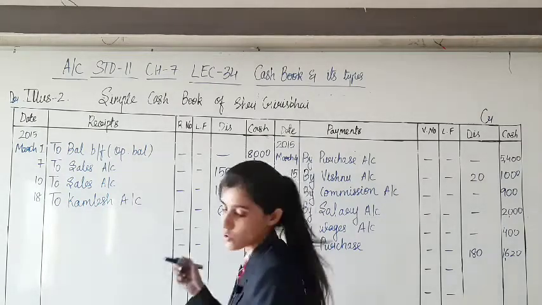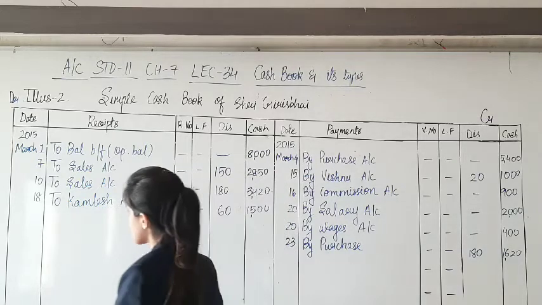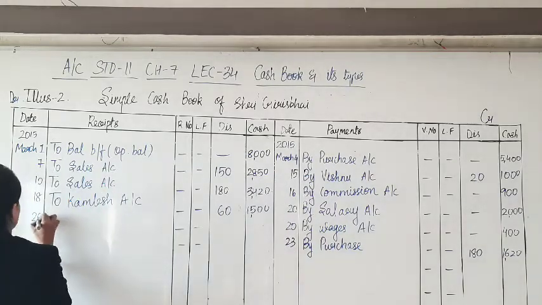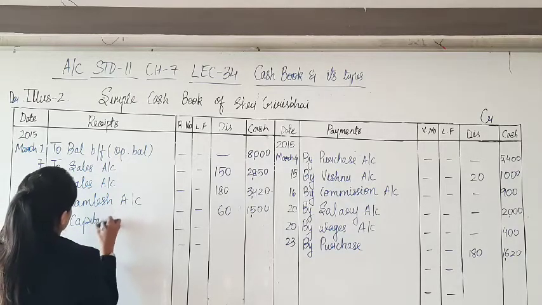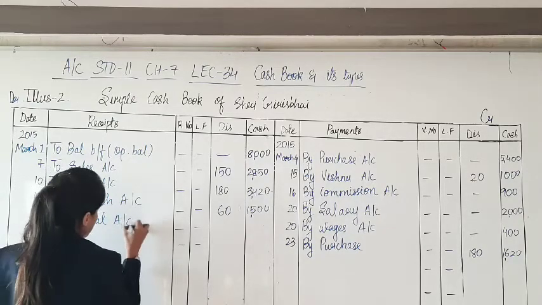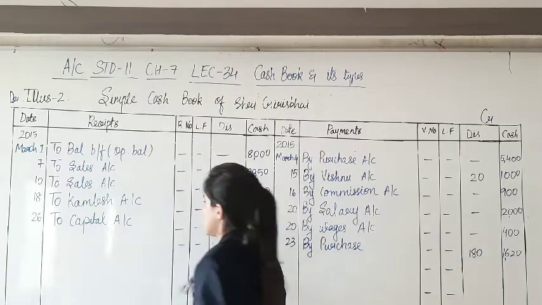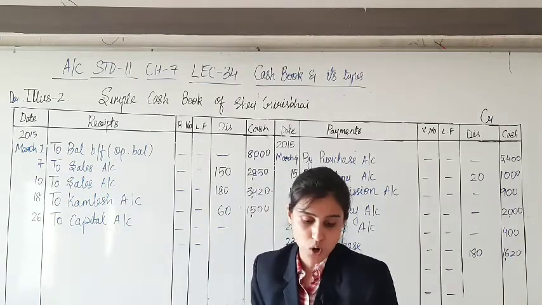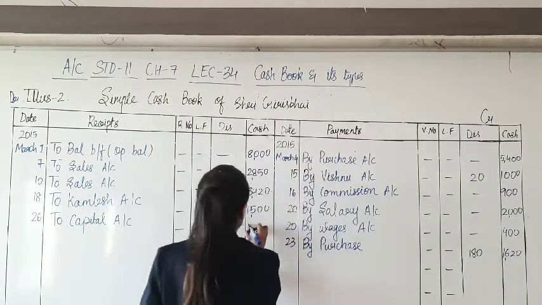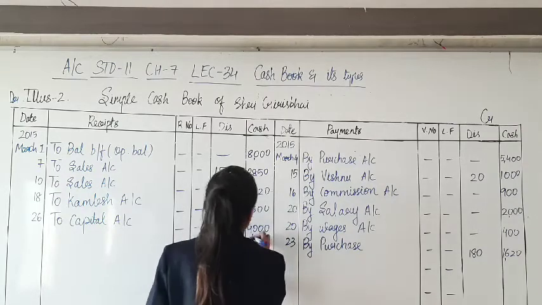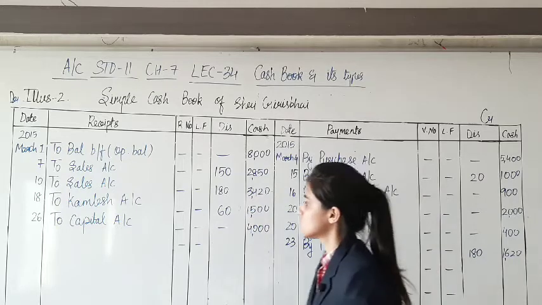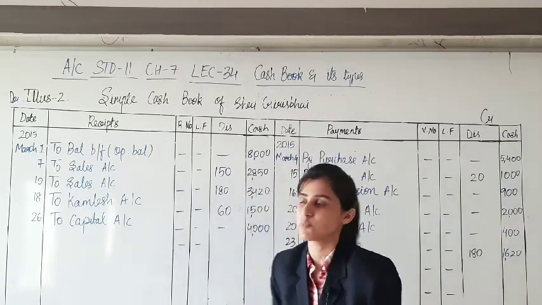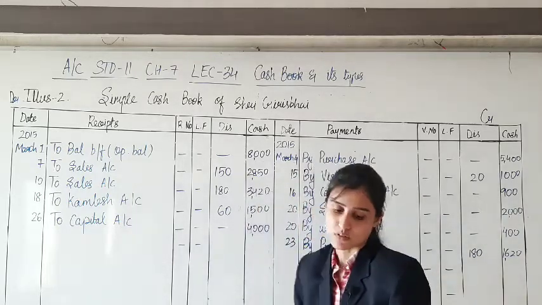Cash comes in, so on receipt side 26th of March, anything that is brought in the business by the owner is capital. So on receipt side cash comes in, which is actually the capital of business. How much? 4,000.